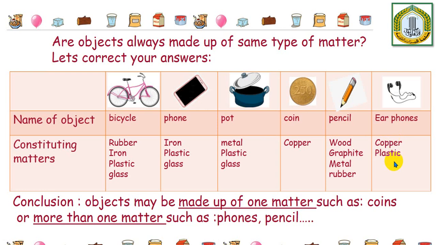So what can we conclude from this table? Well done, dear. So objects may be made up of one matter, one type of matter, such as the coin that we have here, or more than one type of matter, like the phone, the pencil, the bicycle, and all the other stuff that you have. I hope this is clear for you.